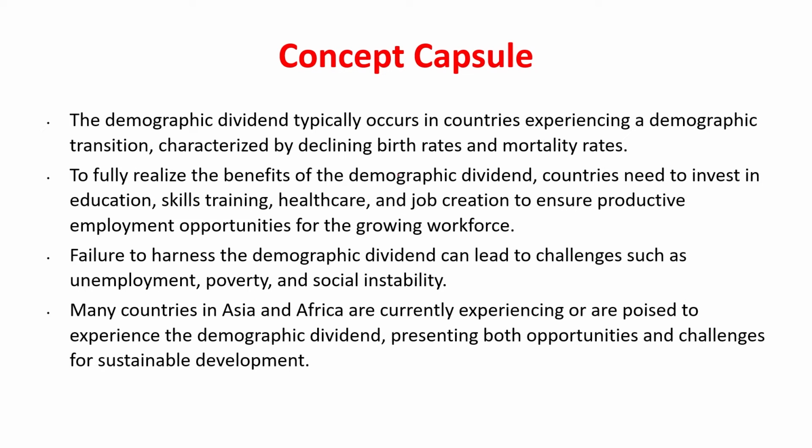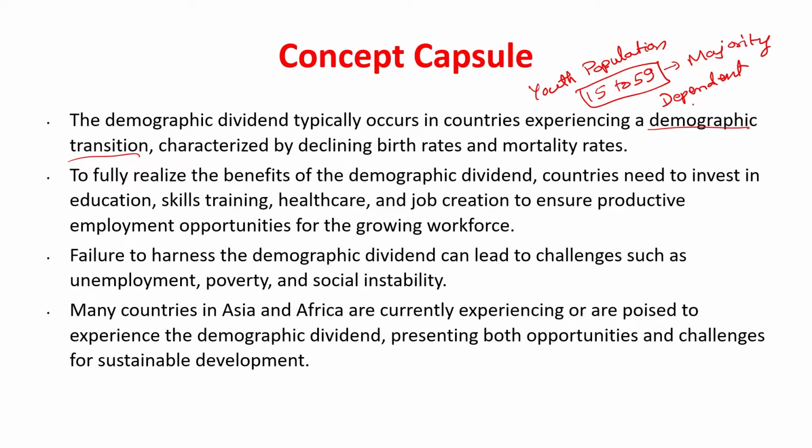Demographic dividend is when the demographic transition of a country takes place, and we see that the youth population of the country, that is the working population between the ages of 15 and 59, is in the majority. So the dependent population is less, and therefore economic activities are on the rise.